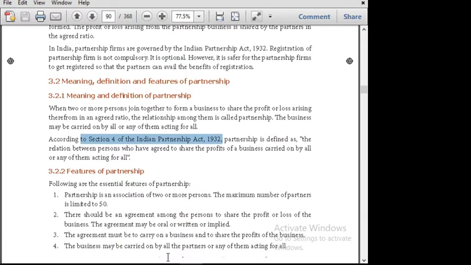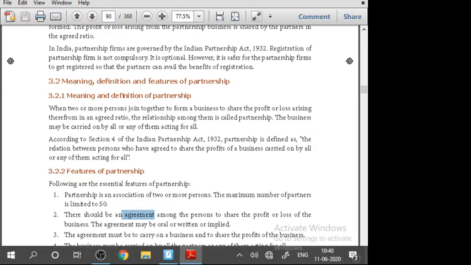Next come the features of a partnership. You know that partnership is an association of two or more persons. The maximum number of partners is 50. This is a one word question. Maximum number of partners is limited to 50. And in a partnership, there should be an agreement among the partners to share the profit or loss. The agreement may be oral, in writing, or implied. Implied is nothing but the wishes of your partners.